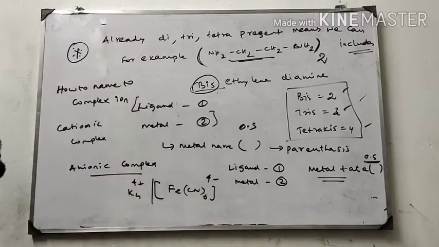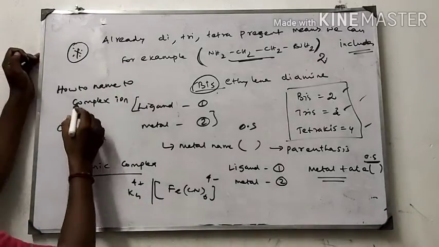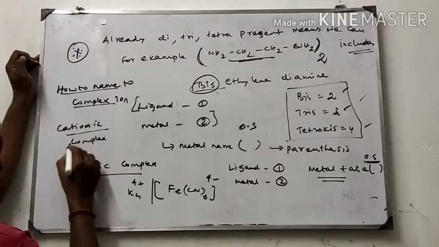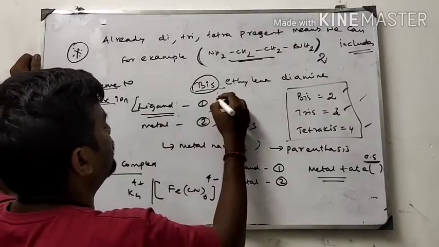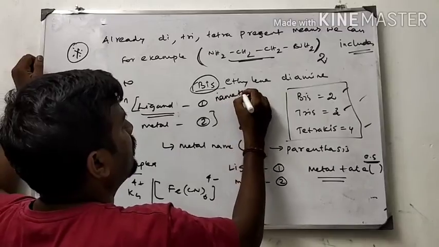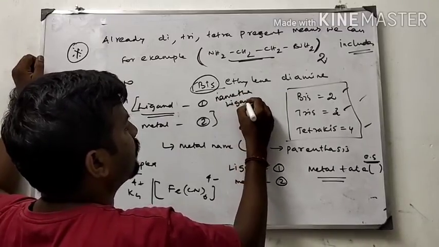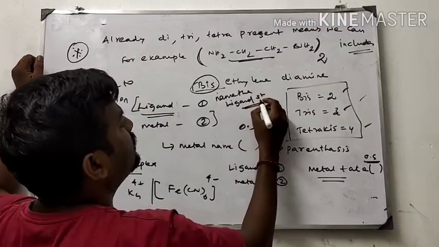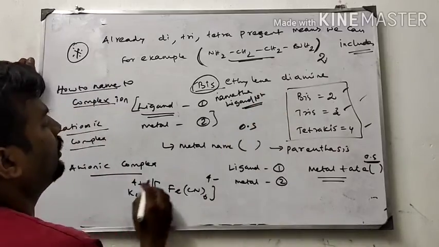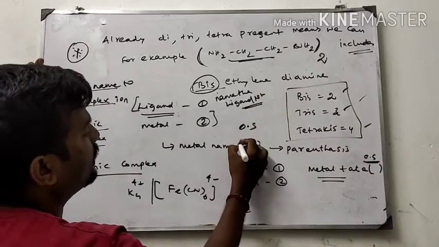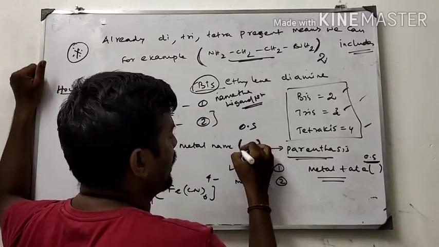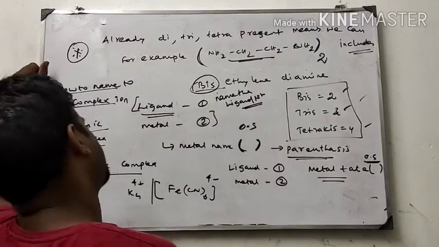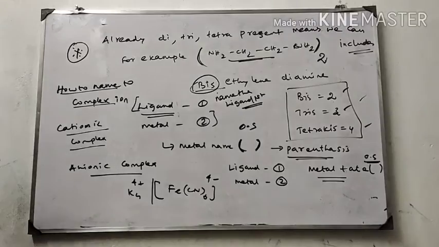Next point: how to name the complex ion, cationic complex. For a cationic complex, we should name the ligand first. Afterwards, you name the metal, plus include the oxidation state of the metal in the parenthesis. Parenthesis means this bracket. OS stands for oxidation state. In this way, we can give the name for the cationic complex.